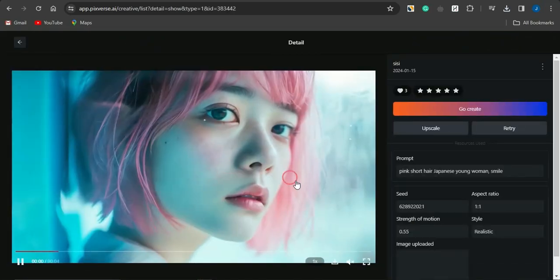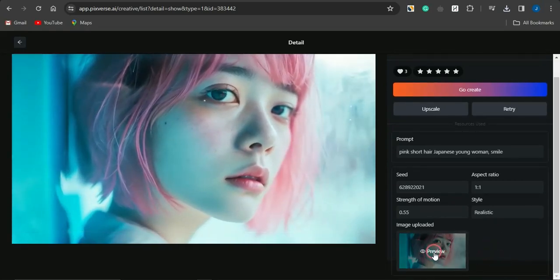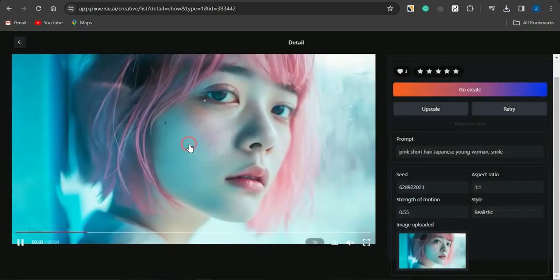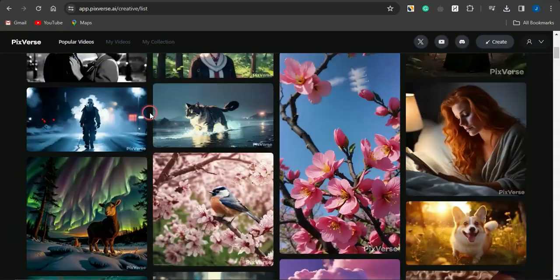You can see that this was generated utilizing a simple image. You can preview the image. This is the image right here, and this is the video that was generated. So just take a look at the capabilities of this AI tool.